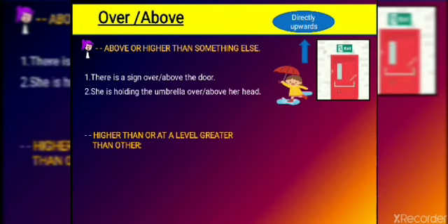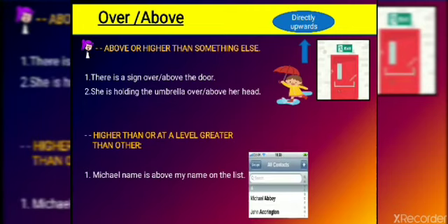Next, higher than or at a level greater than another. How will you differentiate between over and above? In over there is a sense of higher than, directly upwards. But in above there is a sense of level: first level, second level, or the first position, second position, third position. For example, Michael's name is above my name on the list.